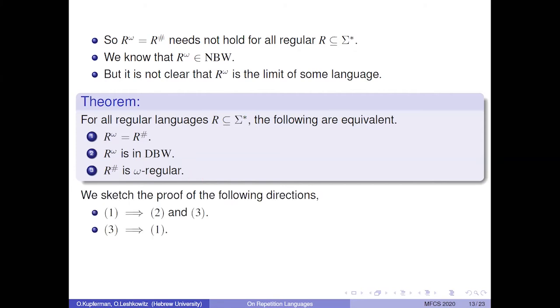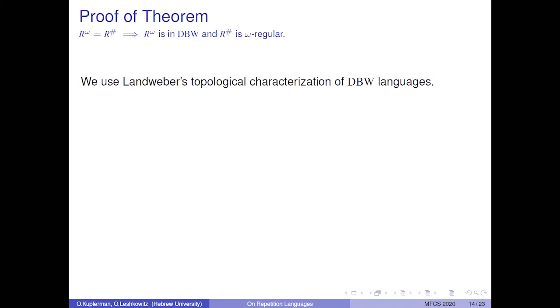We sketch the proof of two directions, and the last direction can be found in the paper. We prove that if R omega equals R sharp, then R omega is in DBW, and R sharp is omega regular. Note that the second part is easy.